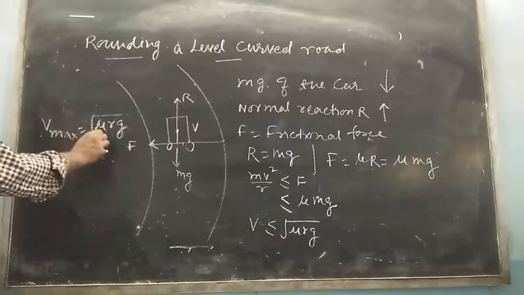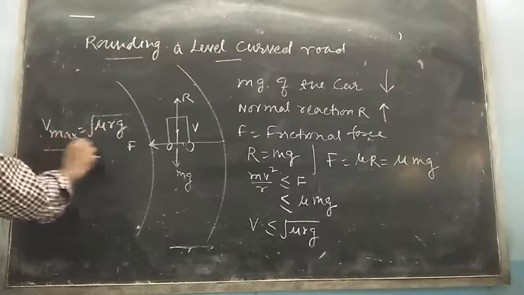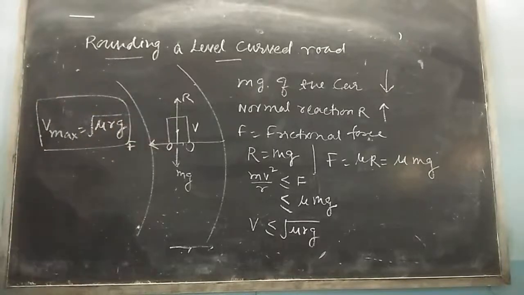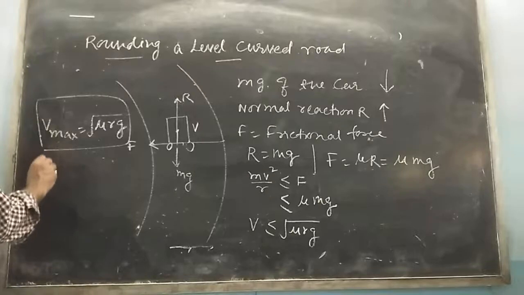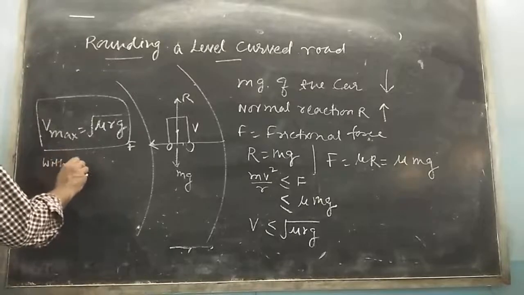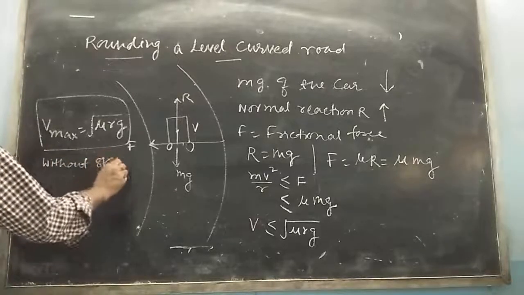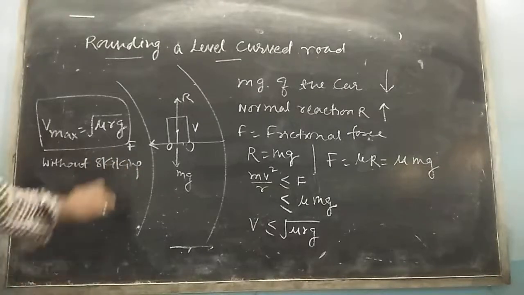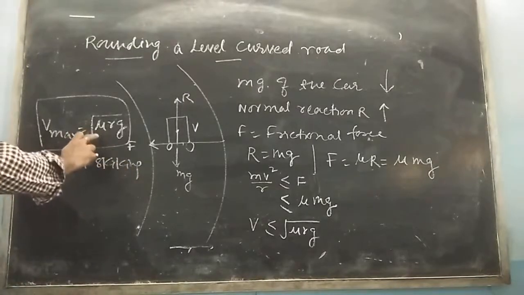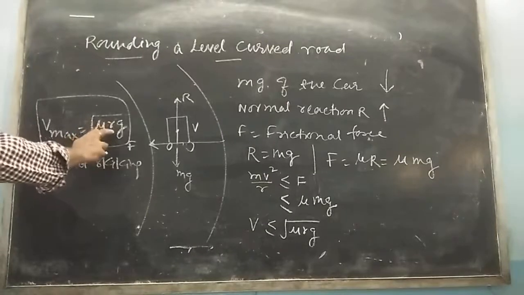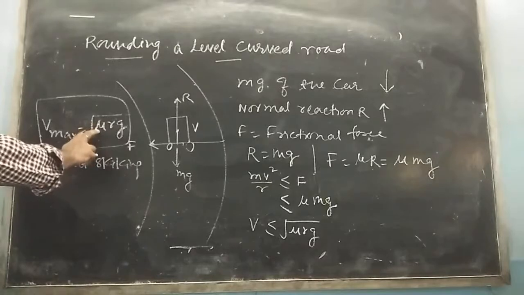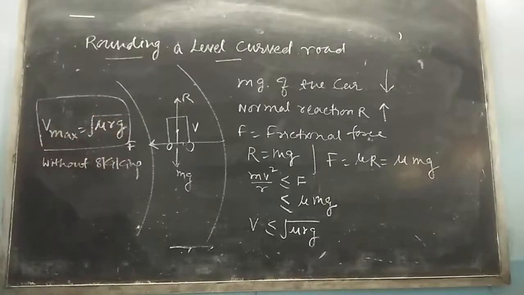Hence, this is the maximum velocity with which a vehicle can go round a level road without skidding. The value of v depends on the radius r of the circuit and on the coefficient of friction between the tires and the road. Is that clear? Write down.